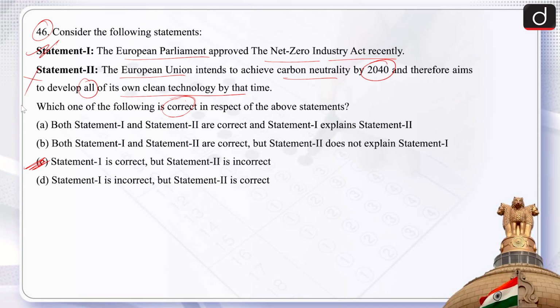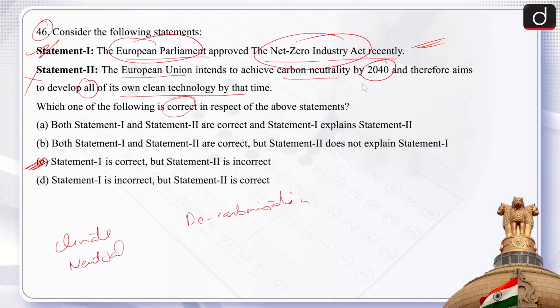So let's see. Recently, the European Parliament has approved the Net Zero Industry Act. So the first becomes correct. It is to bolster European Union production in technologies needed for decarbonization. The European Union has said it is aiming to become the first major economy to go climate neutral, and by which year? It is not by 2040, it is by 2050. Therefore, the second statement becomes wrong.